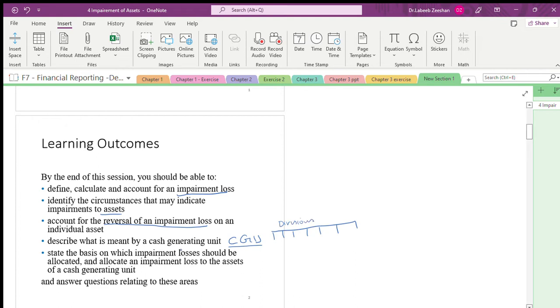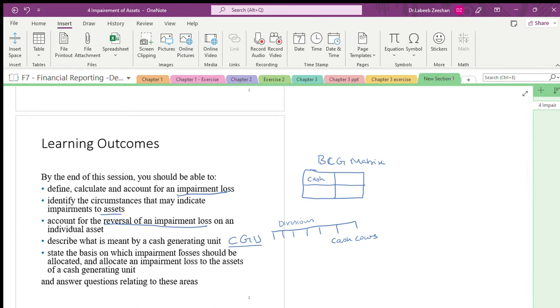If we are doing different divisions, what will happen? One division will generate cash. We use the word cash cows. They will ask you this. There is a concept called the BCG matrix, Boston Consulting Group matrix. It is not in the syllabus, but as an ACCA student, we have to know about this.